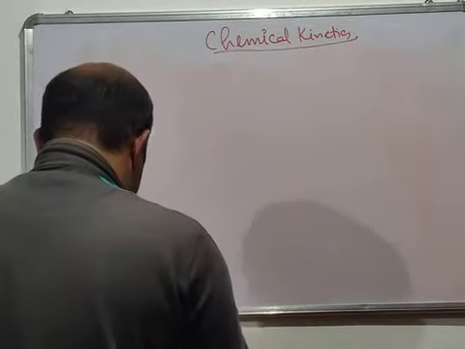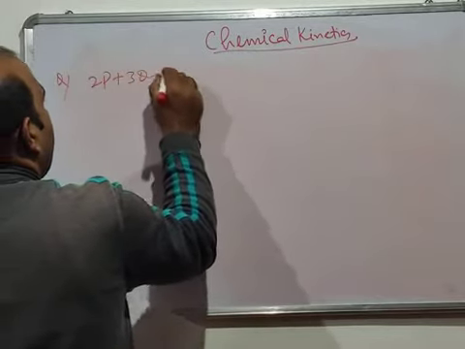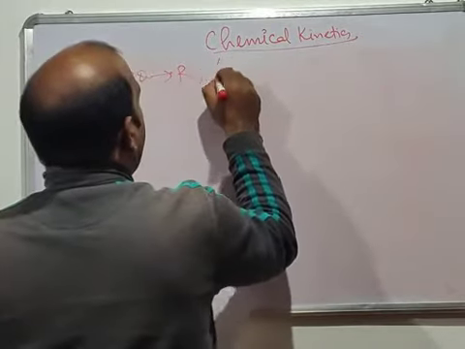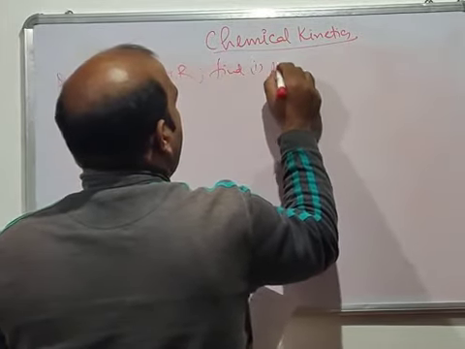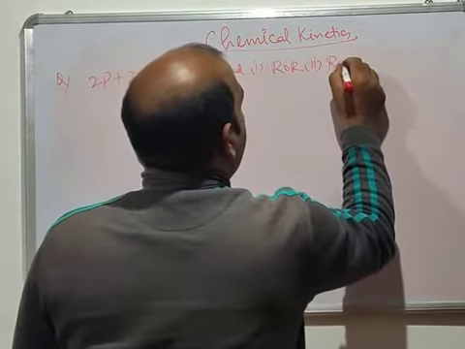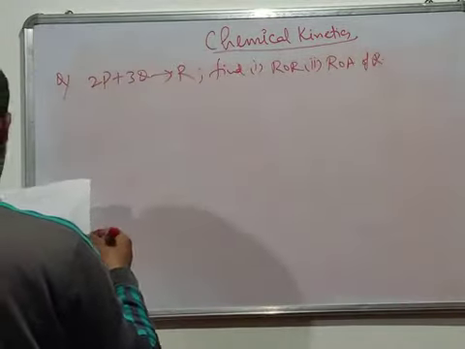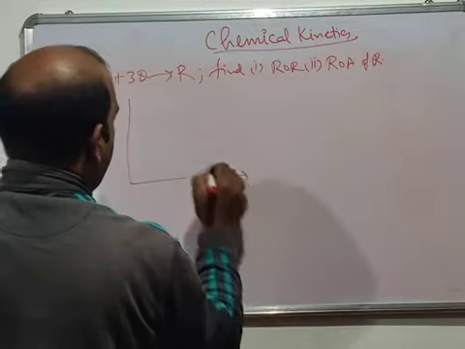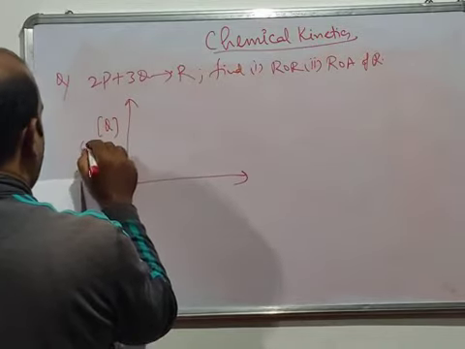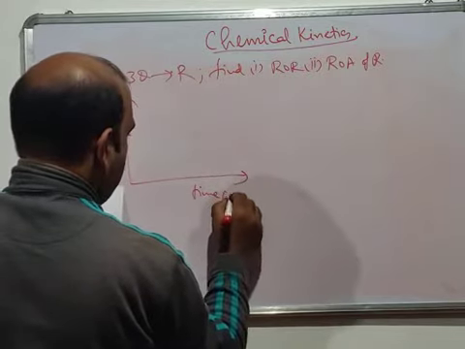Another question we'll take is: 2P plus 3Q gives you some product R. First you have to find the rate of reaction, and second you have to find the rate of appearance of R, because R will start appearing. You have been given this graph, where one axis is the concentration of Q in moles per liter, and the other axis is time in seconds.